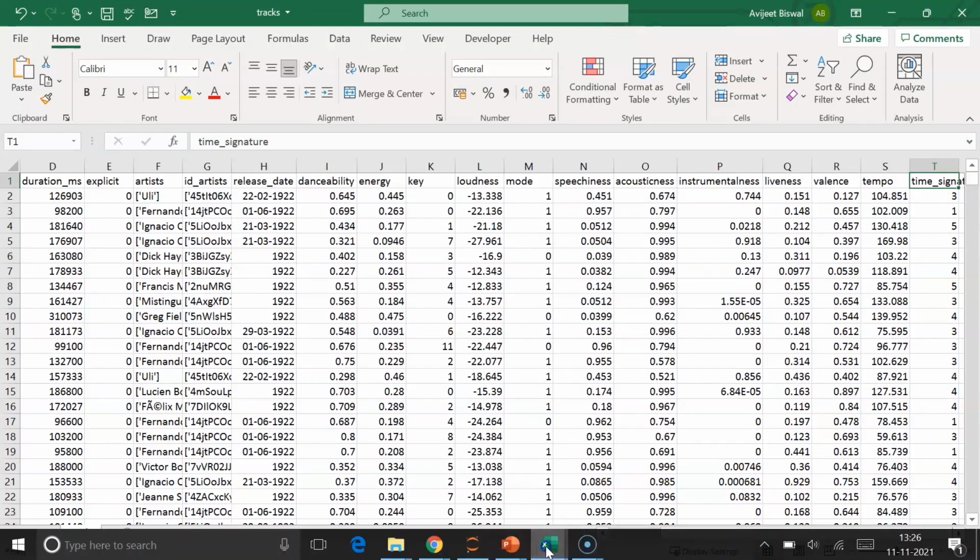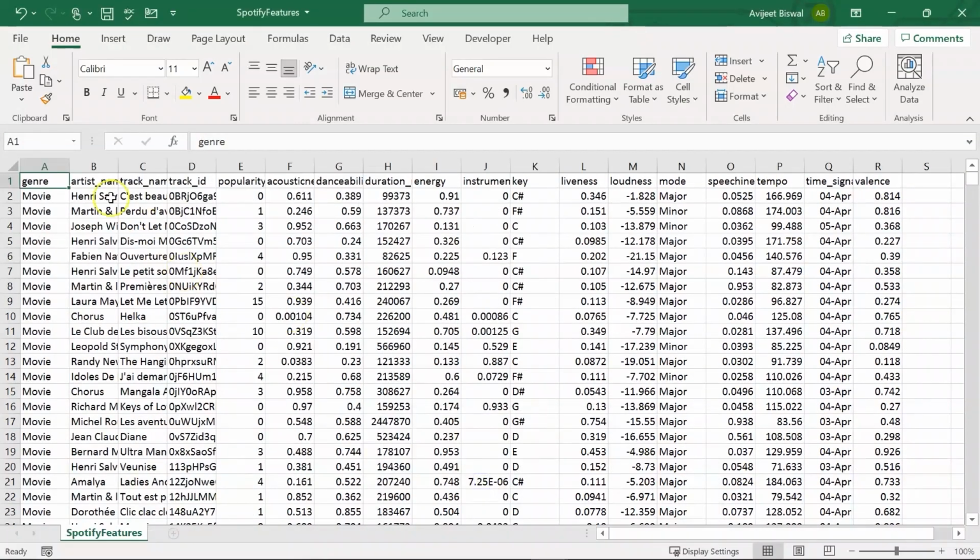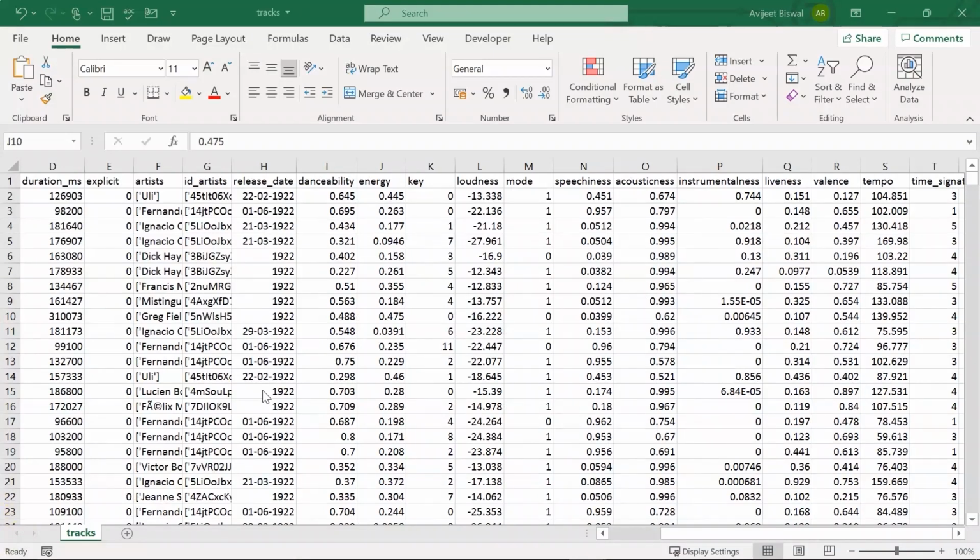Now, even in the second dataset, we have almost the same columns, just that we have an additional column about the genre of the songs present in the dataset. Cool. Now let's head over to our Jupyter notebook and we'll start with our analysis. One more thing to remember, our data has information from 1922 onwards, so all the songs from 1922 till 2021.